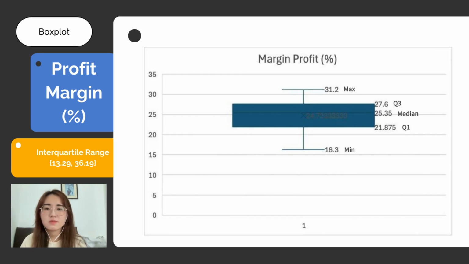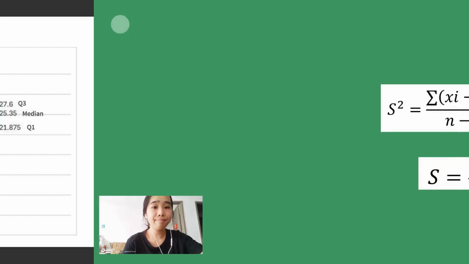The upper whisker between 31.20 and 27.6 Q3 is closer to the quartile boundary, while the lower whisker between 16.30 and 21.88 Q1 is farther from the boundary. This suggests potential left, negative skewness, assuming the whiskers are uneven due to the data distributions.